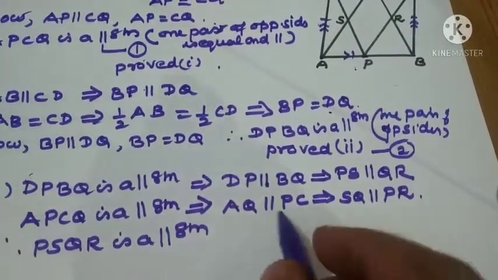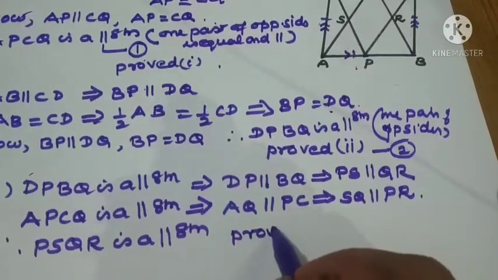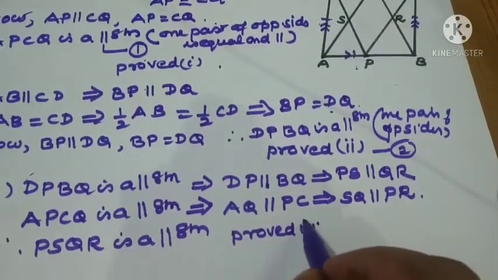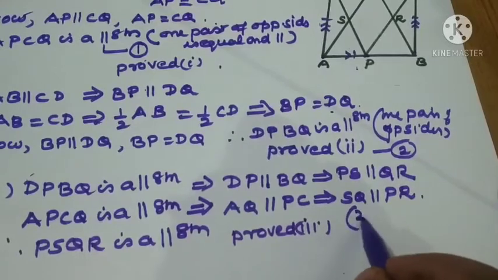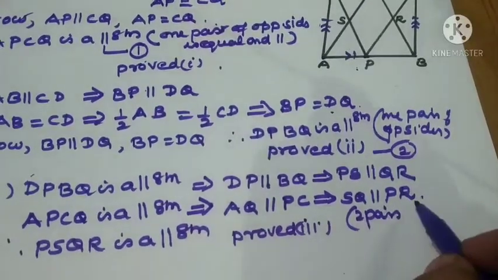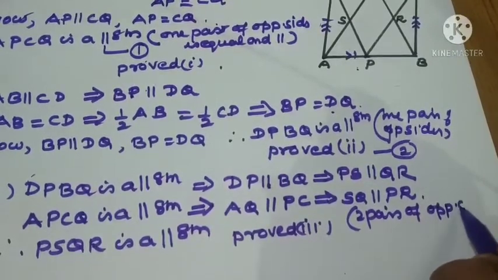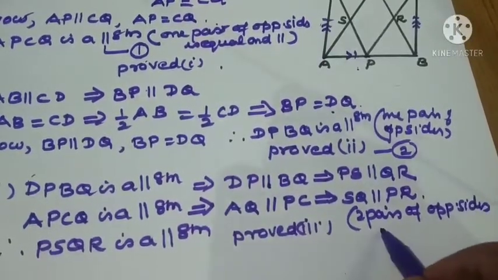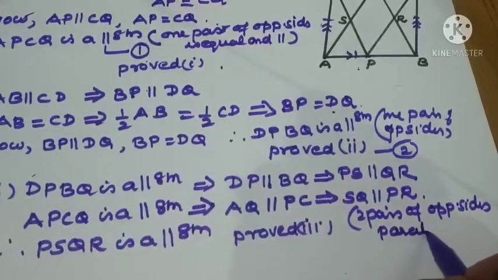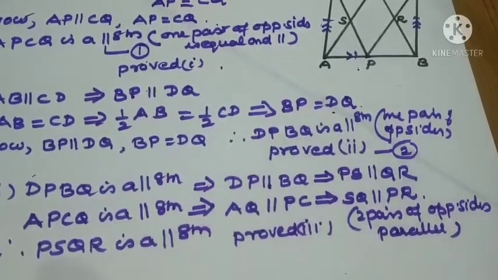What have we proved here? 3. And what is the reason for this? Two pairs of opposite sides are parallel. Till this time we have written that one pair of opposite sides is equal and parallel. This time only parallel, but two pairs of opposite sides. Hence proved.